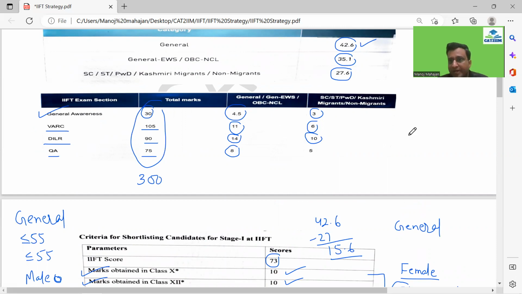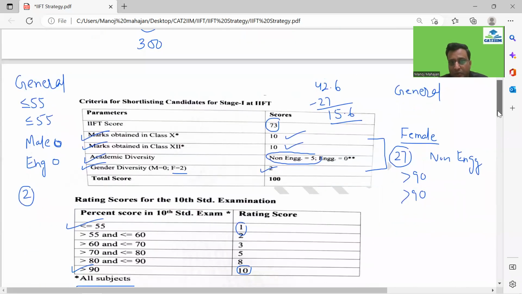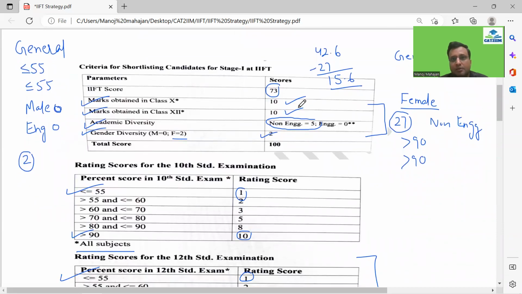So 300 is there, guys. Now what they do is, first, whatever score you got out of 300, they are going to take one third of that. That is the first step. So whatever score you got, you will definitely take one third of that. Why one third? Because they want to calculate with respect to 100 days.